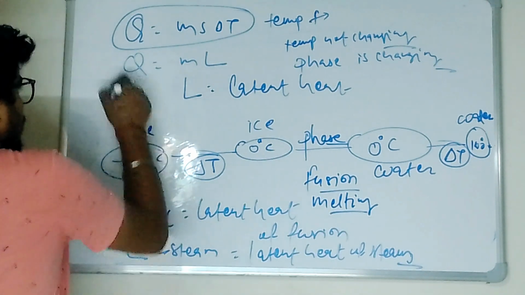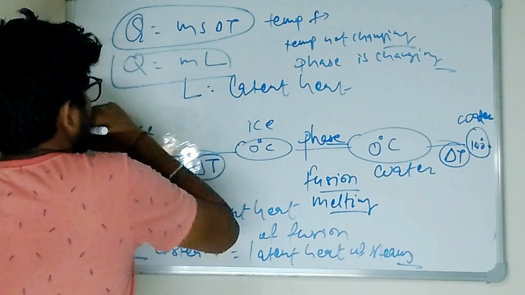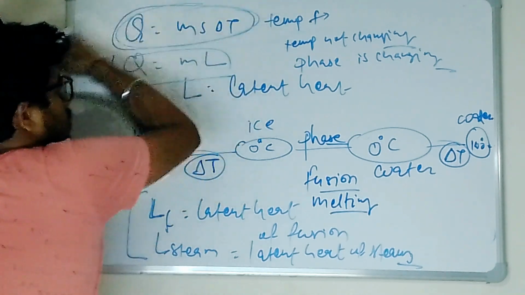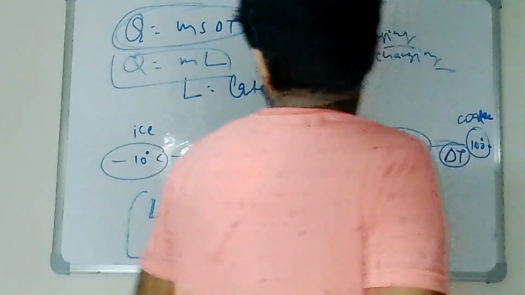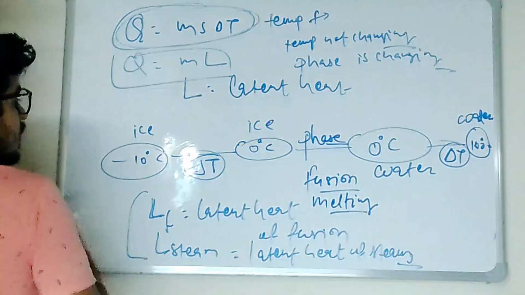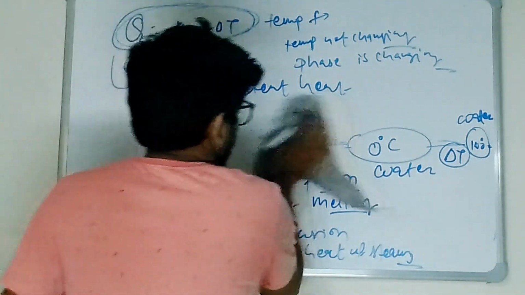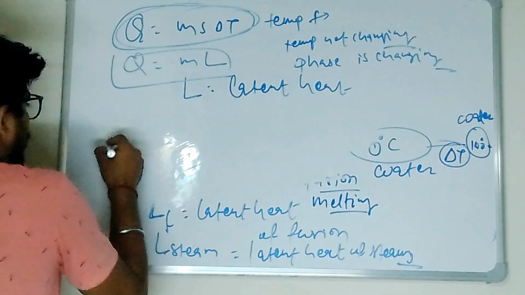So during phase change we'll use Q equals mL, and during temperature change we'll use Q equals m s delta T. ये बात समझ में आता है यहाँ अपन को? ठीक है. So from here also we can get the value of m. Okay, m is Q by L.